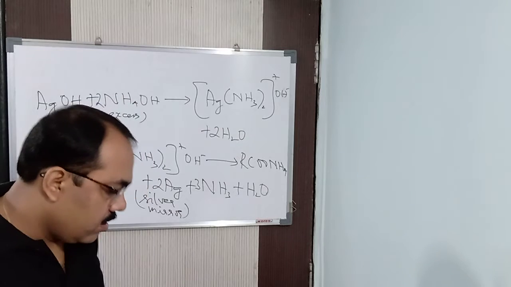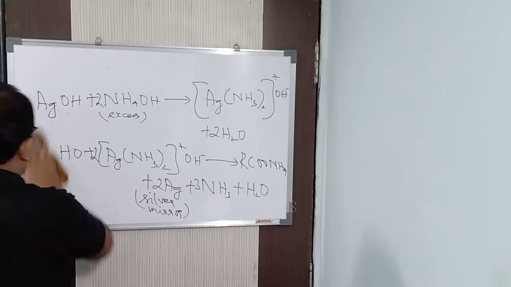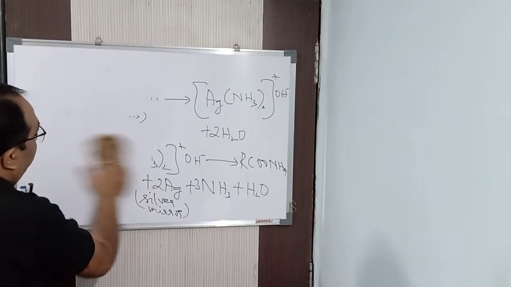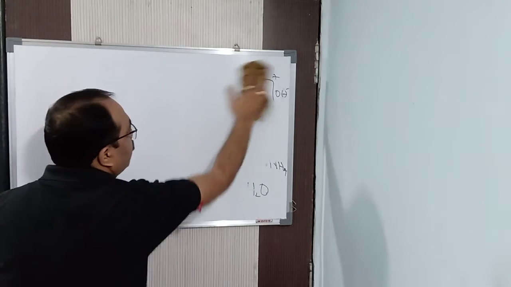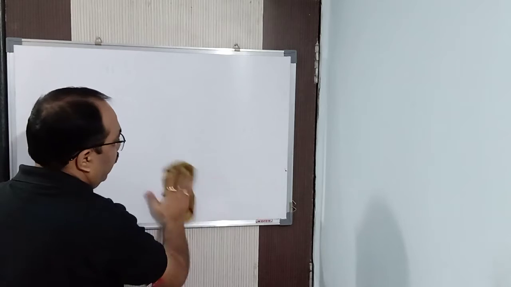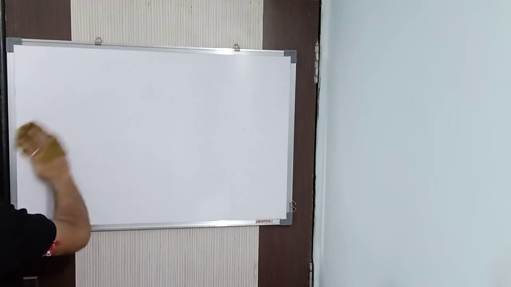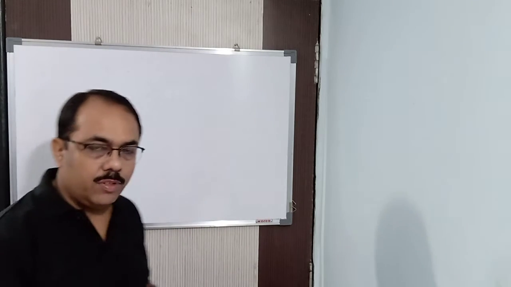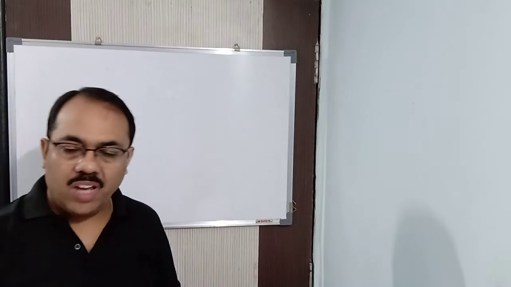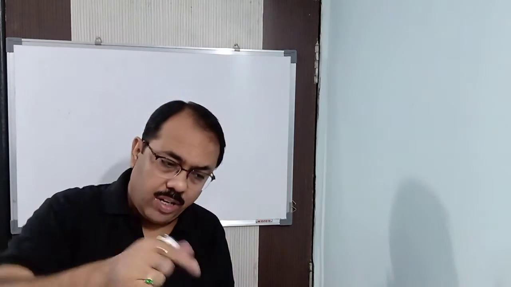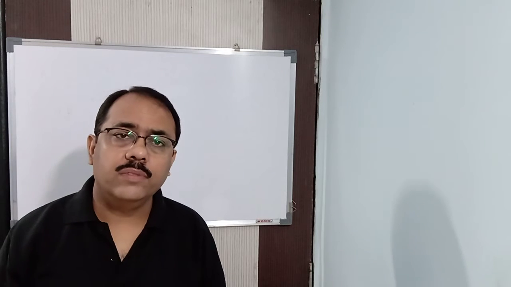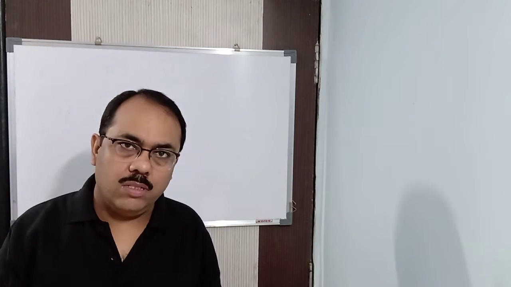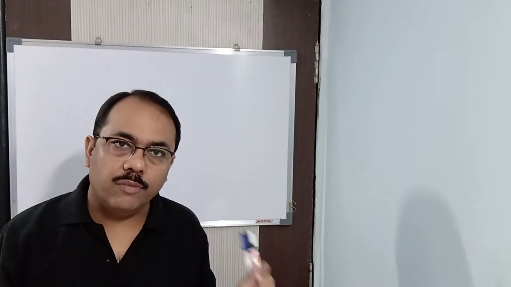Now next we'll see the reaction with Fehling's solution. We have 2 types of Fehling solution: one is Fehling A, another is Fehling B. Listen carefully. We take the aldehyde and we add both Fehling A as well as Fehling B. Now Fehling A is what? It is blue colored. It is nothing but copper sulfate solution, CuSO4 solution, blue colored.